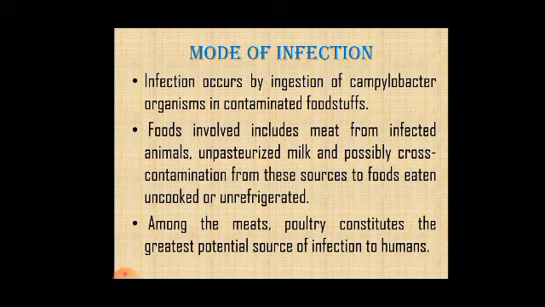Along with meats, poultry constituents are the greatest potential sources of infection in human beings.